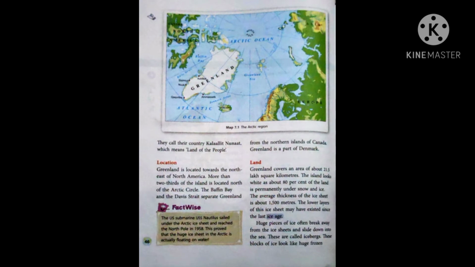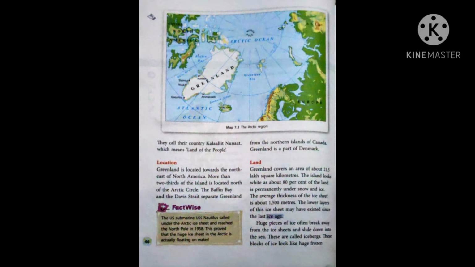Now come to the land. We have to see the land. Whenever we are talking about any continent or any country, we have to take care of all the aspects of the land. First is land. We are talking here about Greenland. So Greenland covers an area of about 21.5 lakh square kilometers.